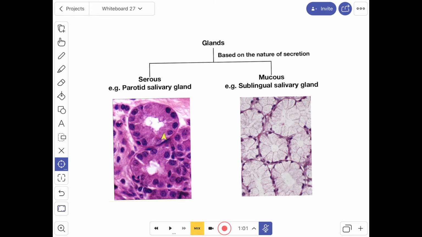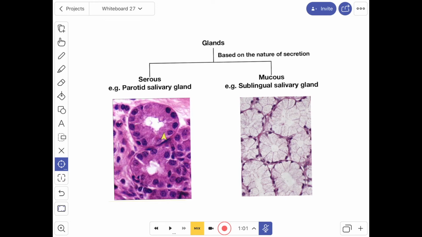With hematoxylin and eosin staining, the secretion within the mucous cell remains unstained and they look like empty cells. The unicellular cells secreting mucus are numerous in the intestine and are known as goblet cells because of their peculiar shape. Next we'll see about the serous glands.